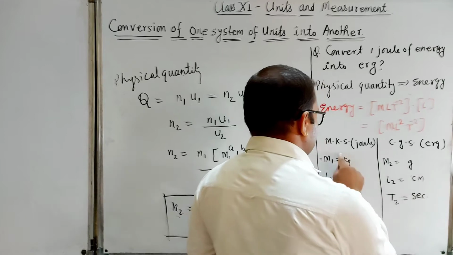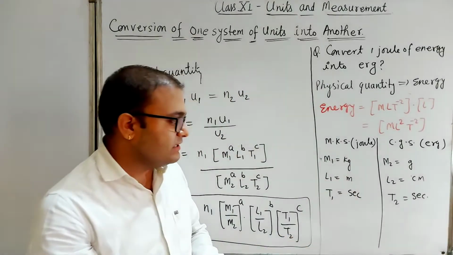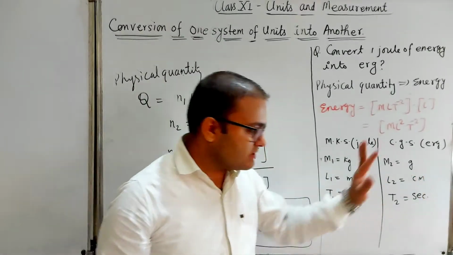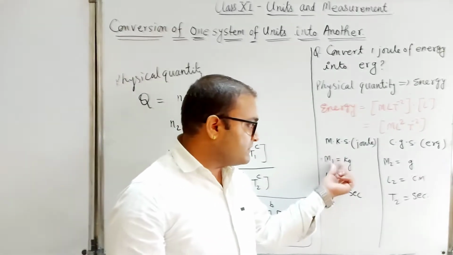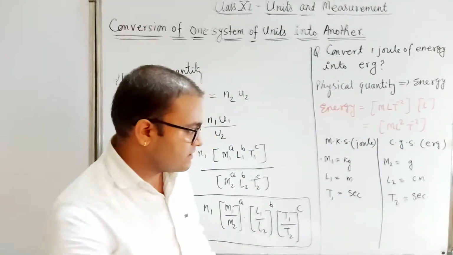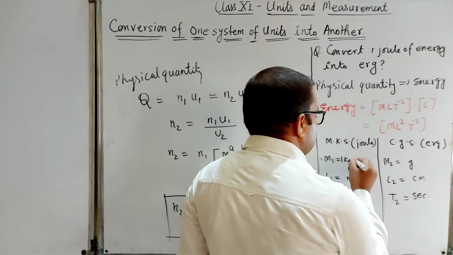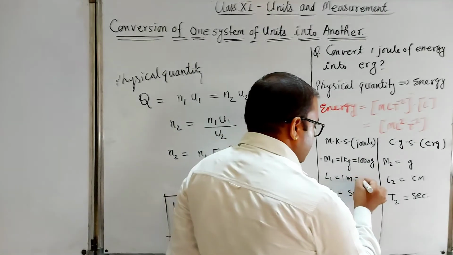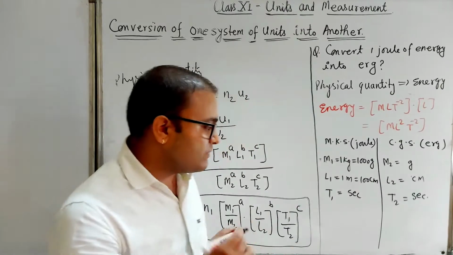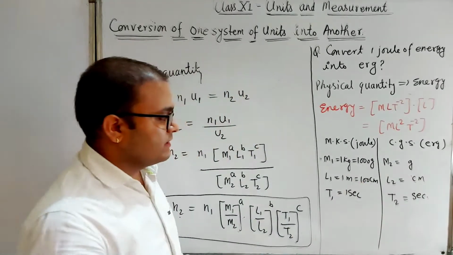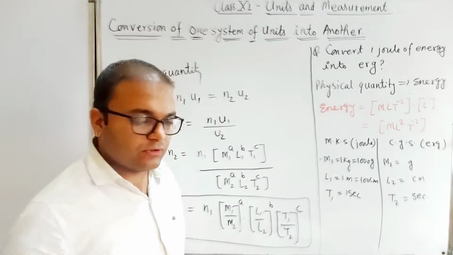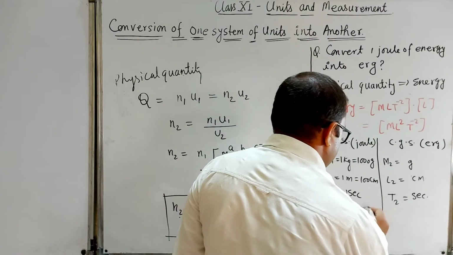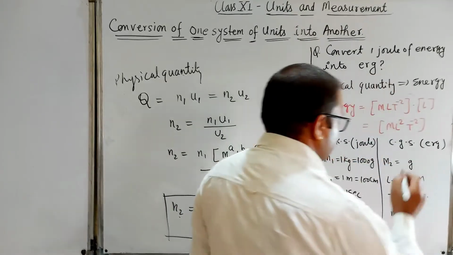In general, if you want to understand easily: mass kg, length meter, time second; here mass gram, length centimeter, time second. But what is the value of this in equivalent CGS system? Then we can say 1 kg equal to 1000 gram, 1 meter equal to 100 centimeter, and 1 second is the same value in both the cases. Okay, and here N1 is given as 1 joule, and N2 in CGS we have to find out.